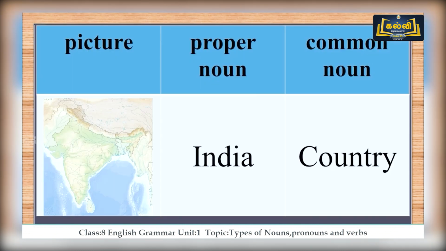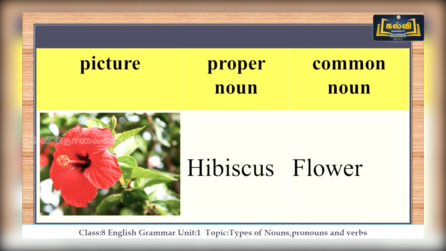So look at the picture. When you look at the map itself, you will be able to identify which country this is. Yes, it's our mother India. The proper noun is India and the common noun is country. So look at the beautiful flower. What flower is this? Hibiscus.